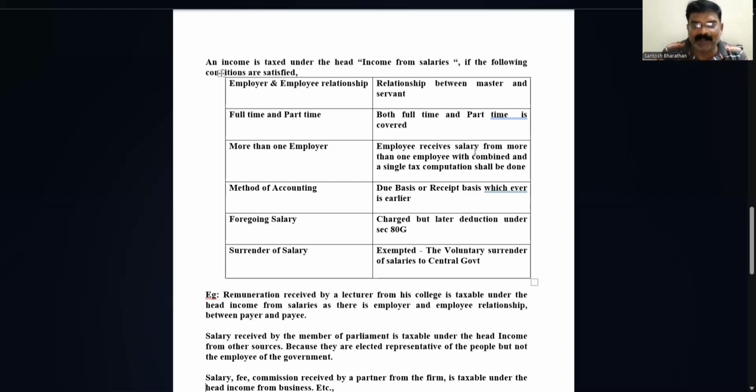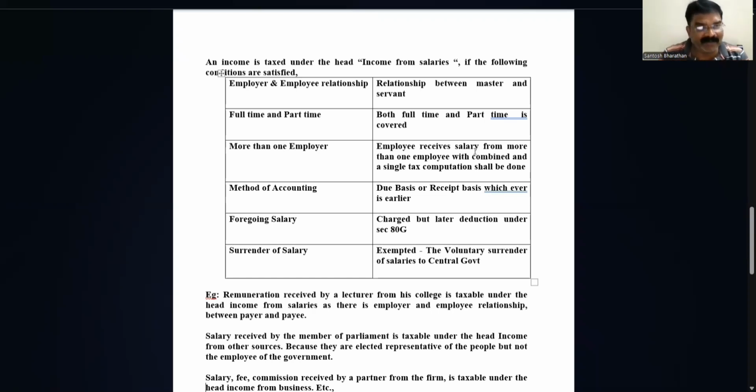We'll understand with an example. What do we mean by employer and employee? Employer basically we call the owner. Employee is a person who does the work, or fulfills the needs of the employer. See, a person working in a company for salary. Example, you can take me itself. I am working in a company. At the end of the month, I receive the salary paid by the owner of the company. So there is a relation between employer and employee. The employer is paying me for my service or the work rendered within the company.